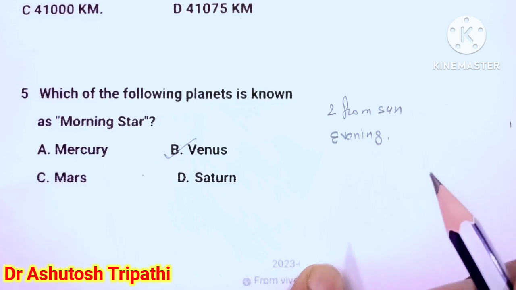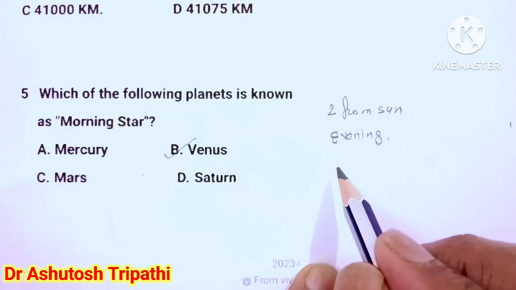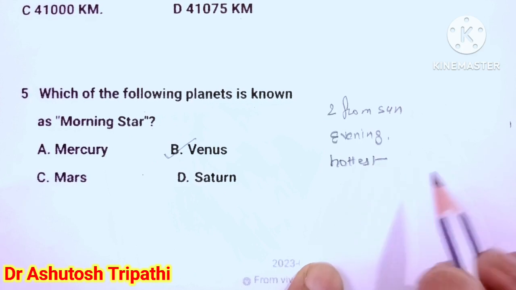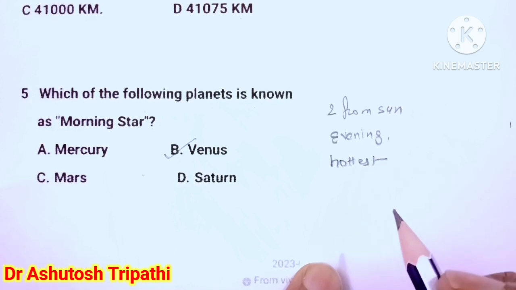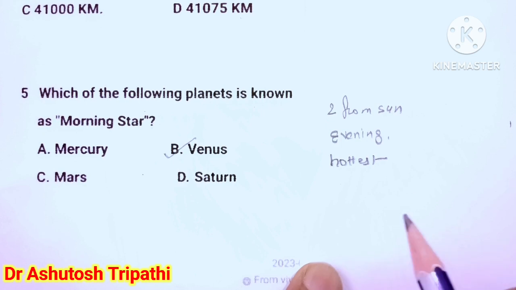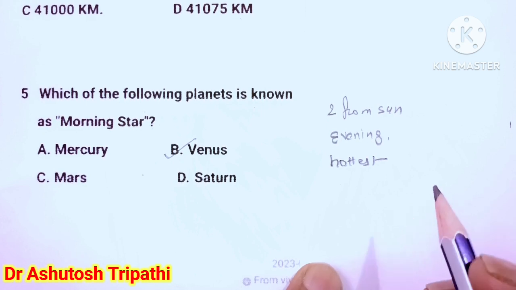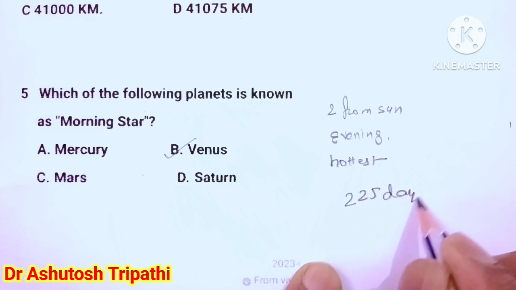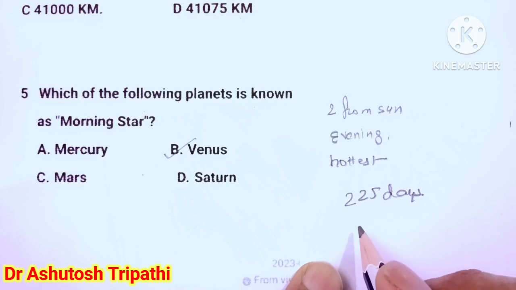There are certain important things. It is the hottest planet among all the planets. In terms of the length of the year, Earth takes 365 days and Venus takes 225 days. It has no moon.